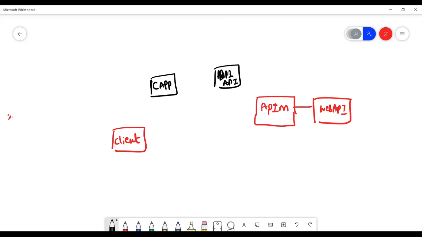This client application, I will register in this client app. This API application, I will also register in the API, right? We'll have to actually register API M, please understand, because we cannot access the web API directly. So we'll register API M here. And then by using our favorite Active Directory, we will establish a trust between them.